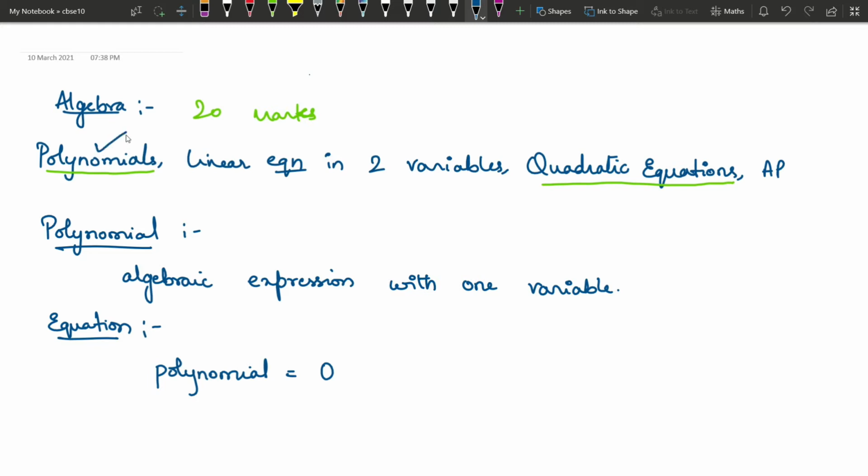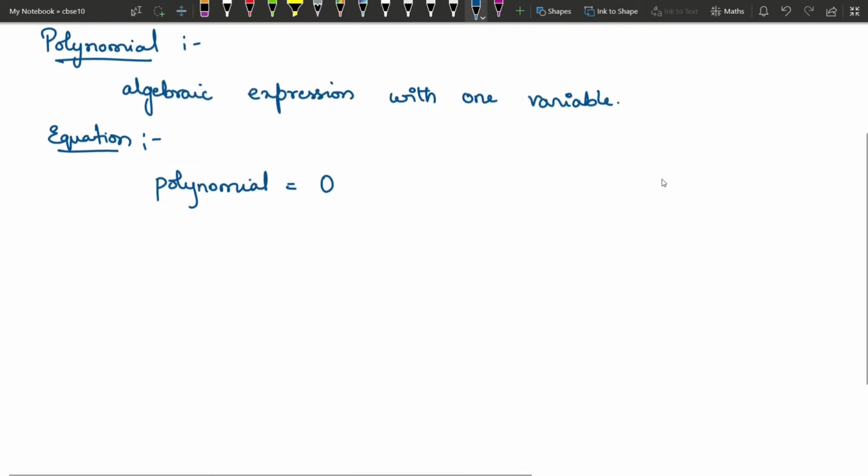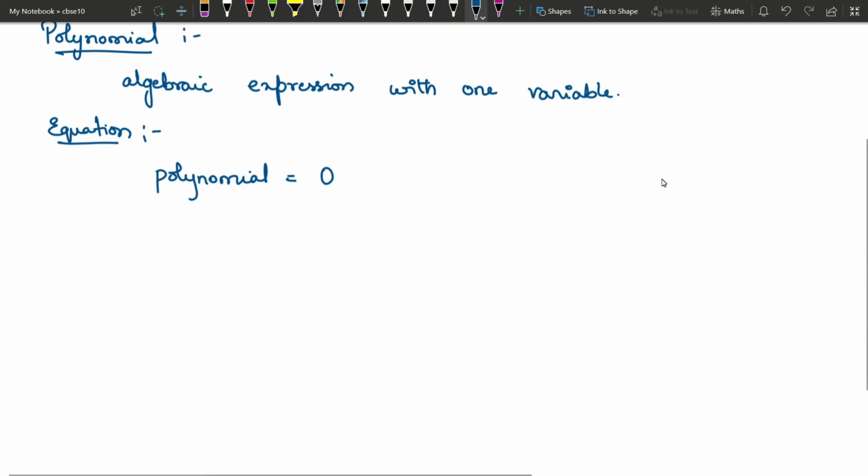So basically, if you are learning polynomials, you will also be able to learn how to solve quadratic equations. That is the reason I have chosen these two topics, so that when you are solving them simultaneously, you can learn both chapters. That is our effort. We will be learning polynomials and quadratic equations side by side.